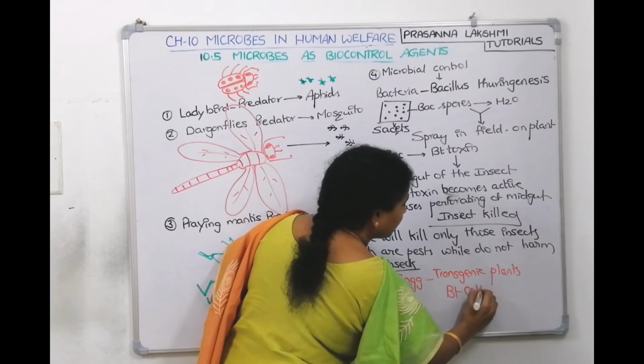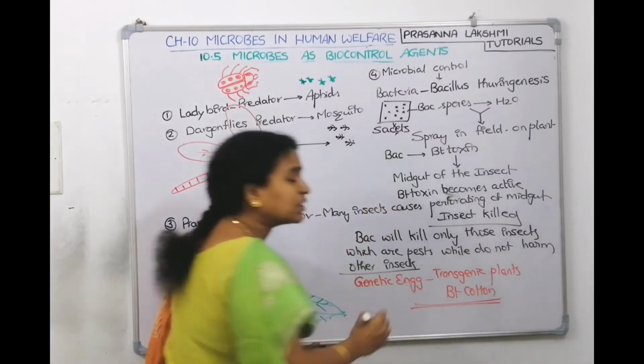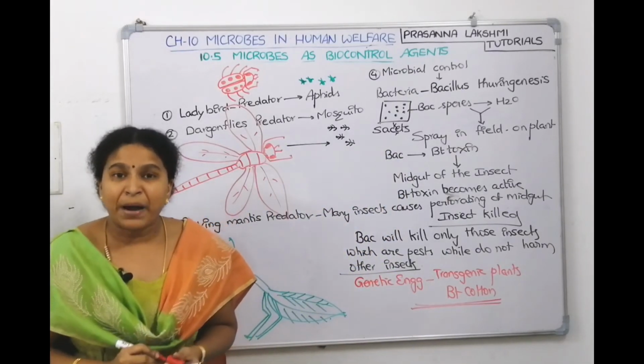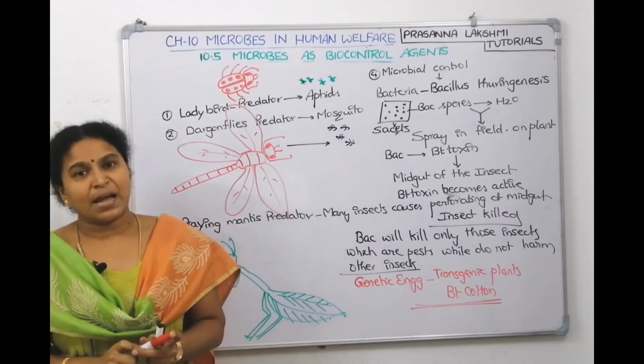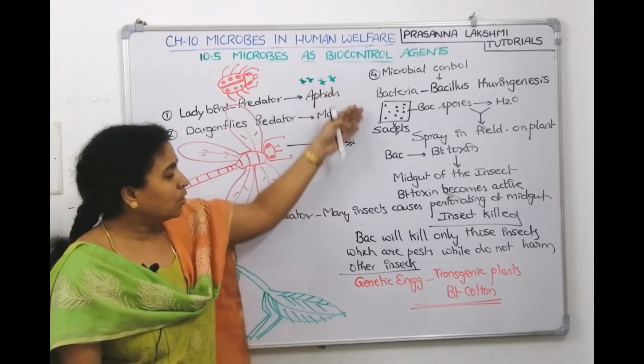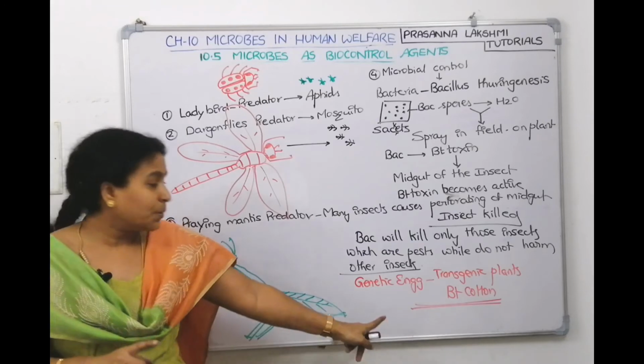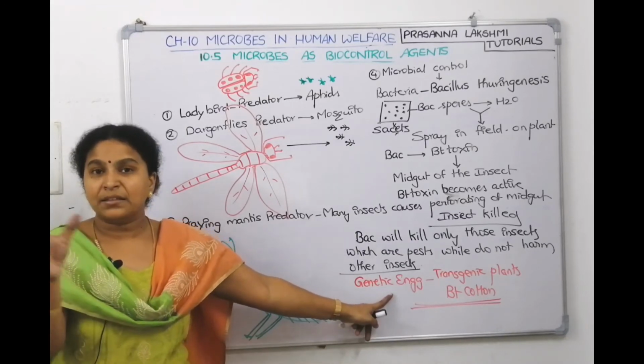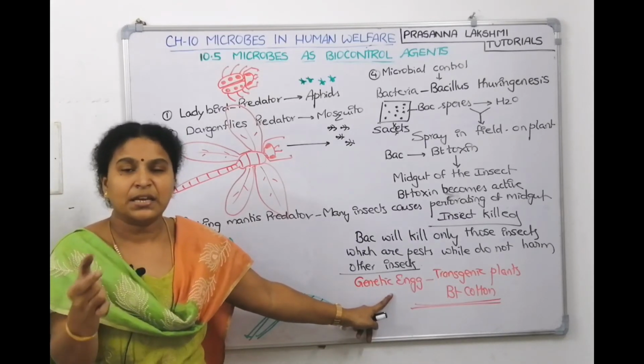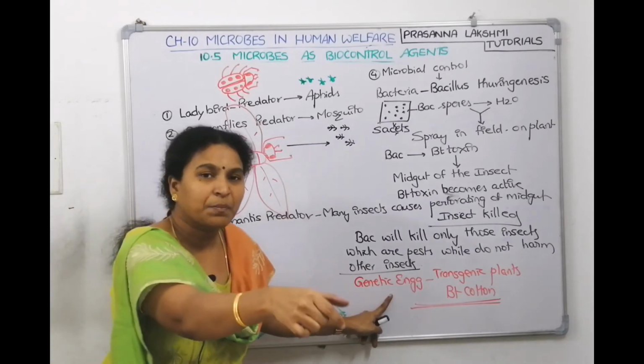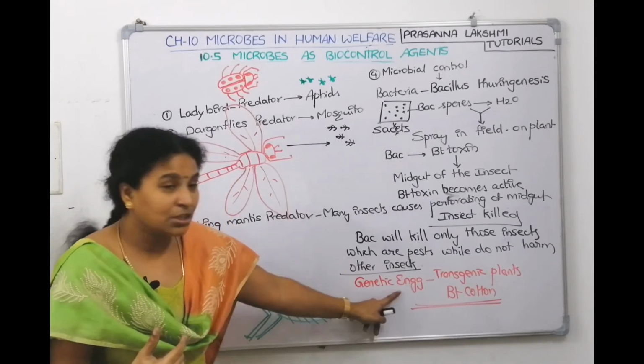Example, Bt cotton. We are going to study this in detail in the biotechnology applications chapter. We just took a note of it here. This concept is different, where we need to take the gene, keep it inside the vector, and send it to the bacteria that will infect the plant. All that comes under genetic engineering.